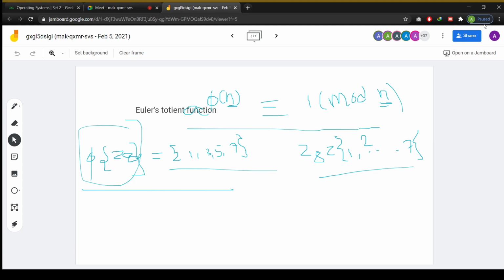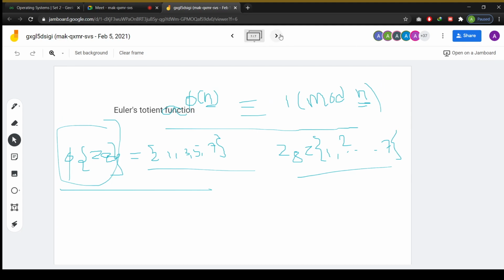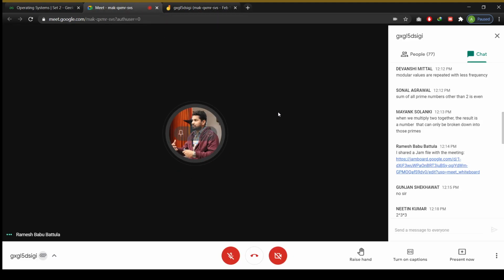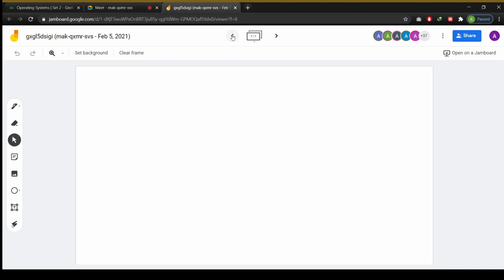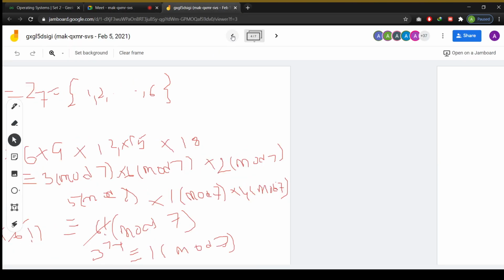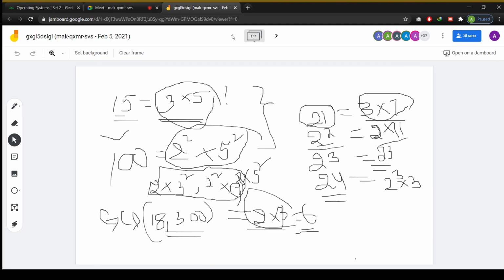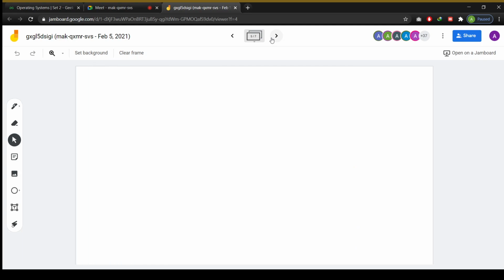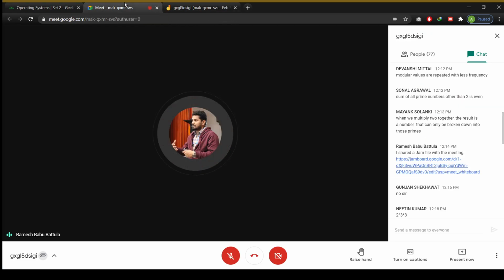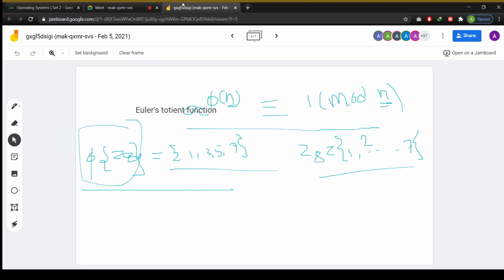There is a problem here. Generally I write p minus 1, but whenever p to the power something comes, it fails. If you write p minus 2, minus 1, that is wrong. So where a power is there, that fails. That's why we have a formula. That formula we will discuss in the next class, and how that is going to be useful for us. Whenever you have a square, a small formula is there. I will discuss it in the next class, and I will give the proof also.